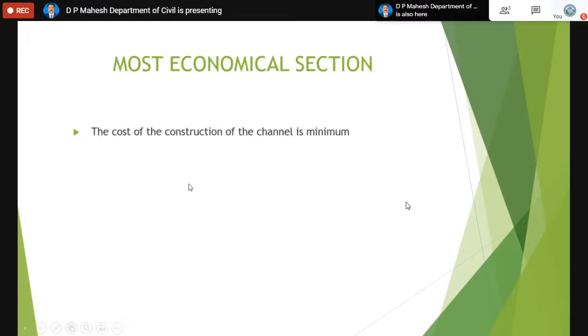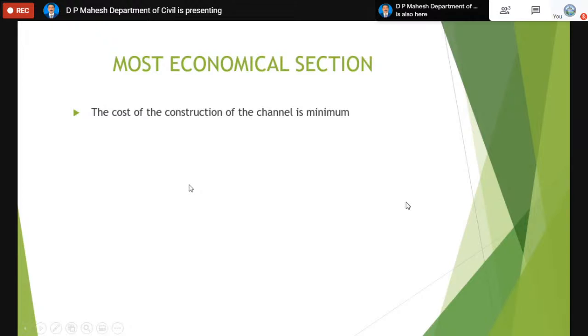Now coming to the most economical section. Simply saying, the economical section has a special character. When we say channels are most economical, their construction cost is always minimum.